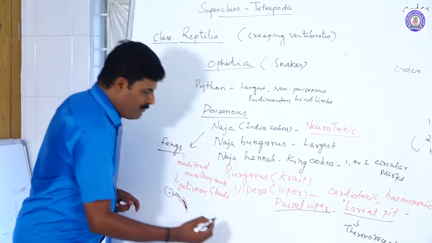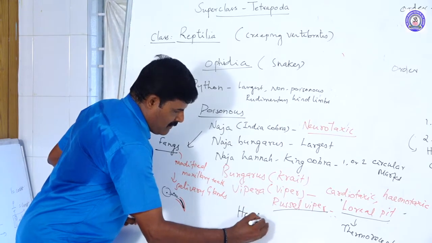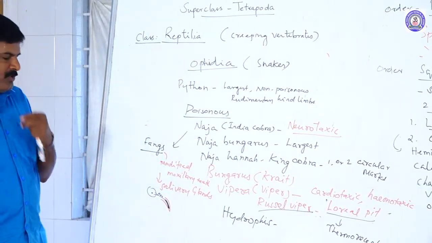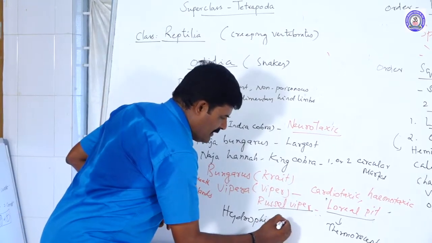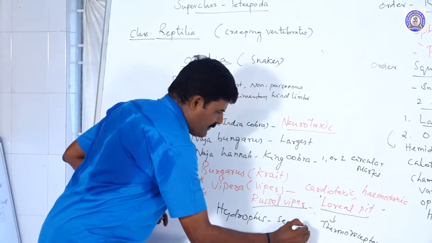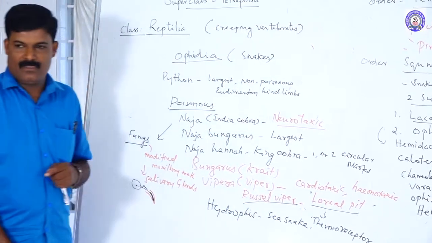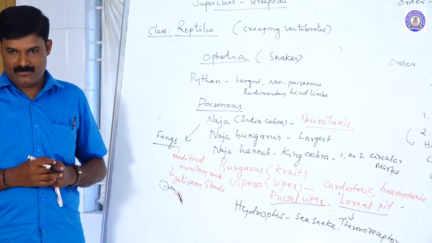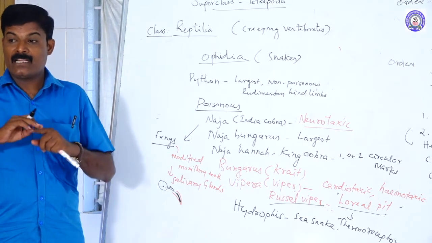And then Hydrophis. One more snake is there, called Hydrophis, the sea snake. What are the important features of the sea snake? The tail is laterally compressed.